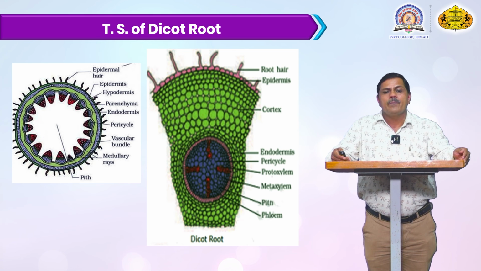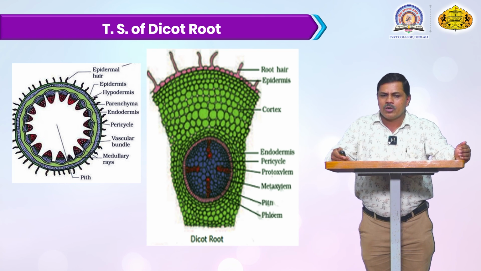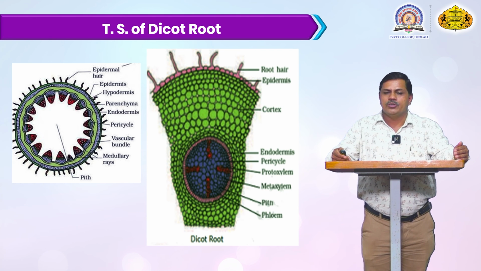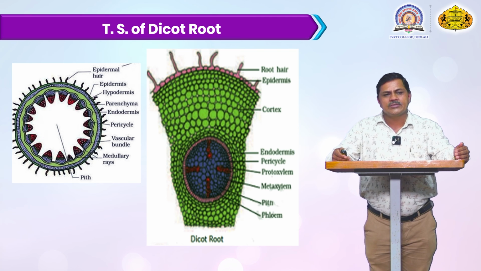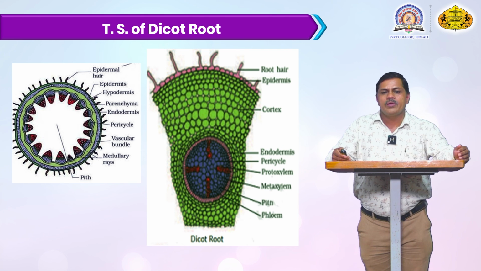This cortex zone has a multi-layer organization, and these cells are loosely arranged. In the cortex region, reserve food material synthesized by the plant is stored. Just below this cortex zone, the inner zone is covered by the endodermis. This endodermal cell is also a single layer structure, and it is very compactly arranged without any intercellular space. And just below this endodermis, there is the pericycle.